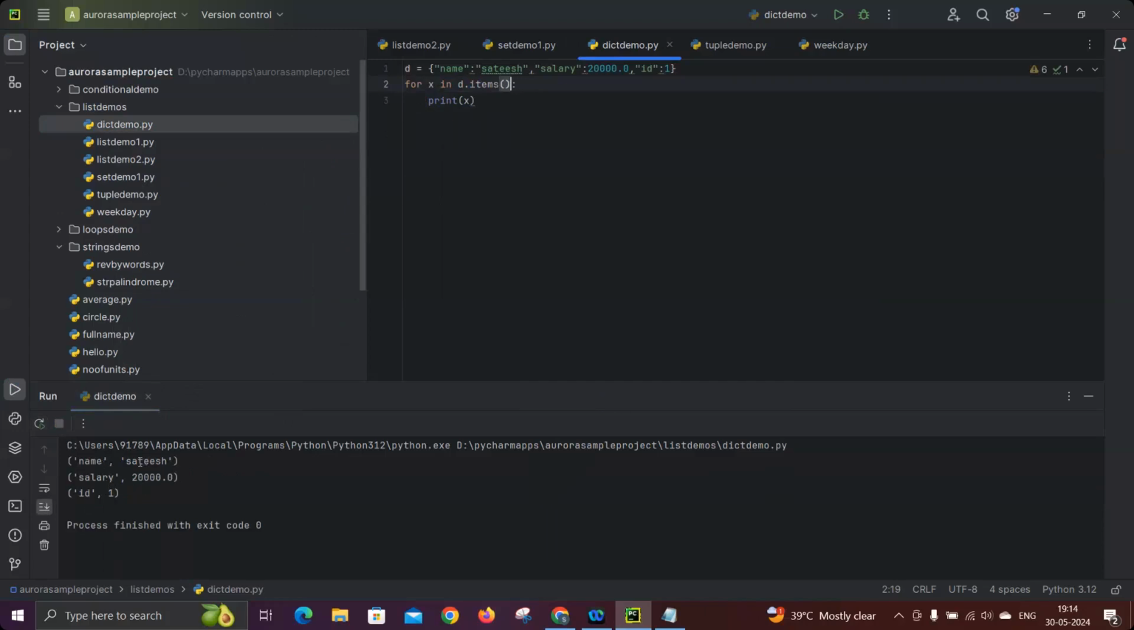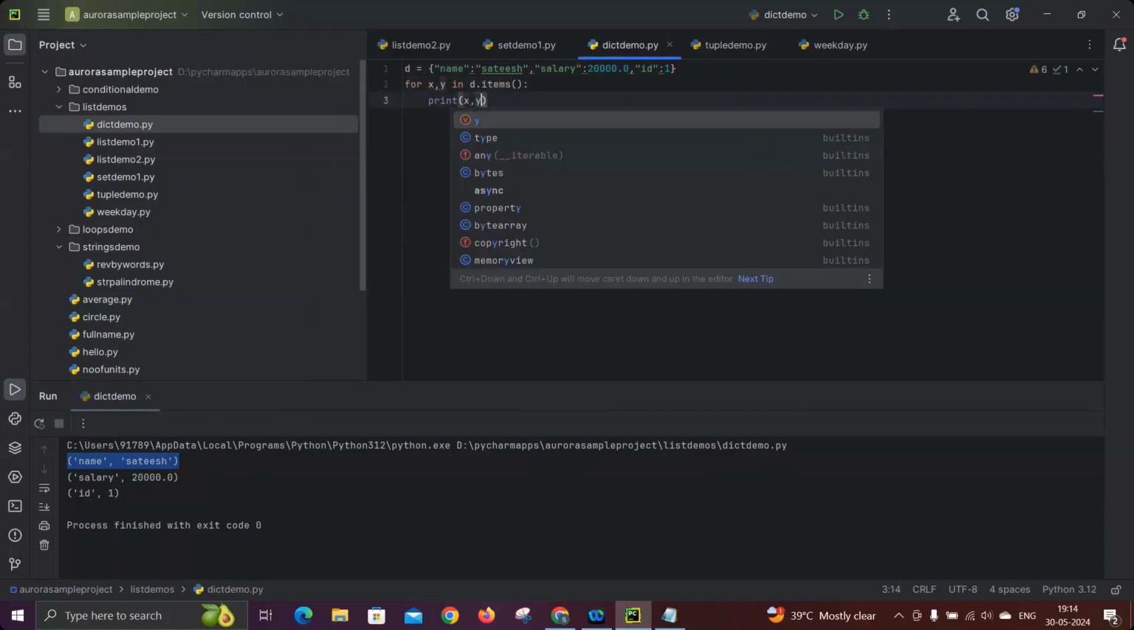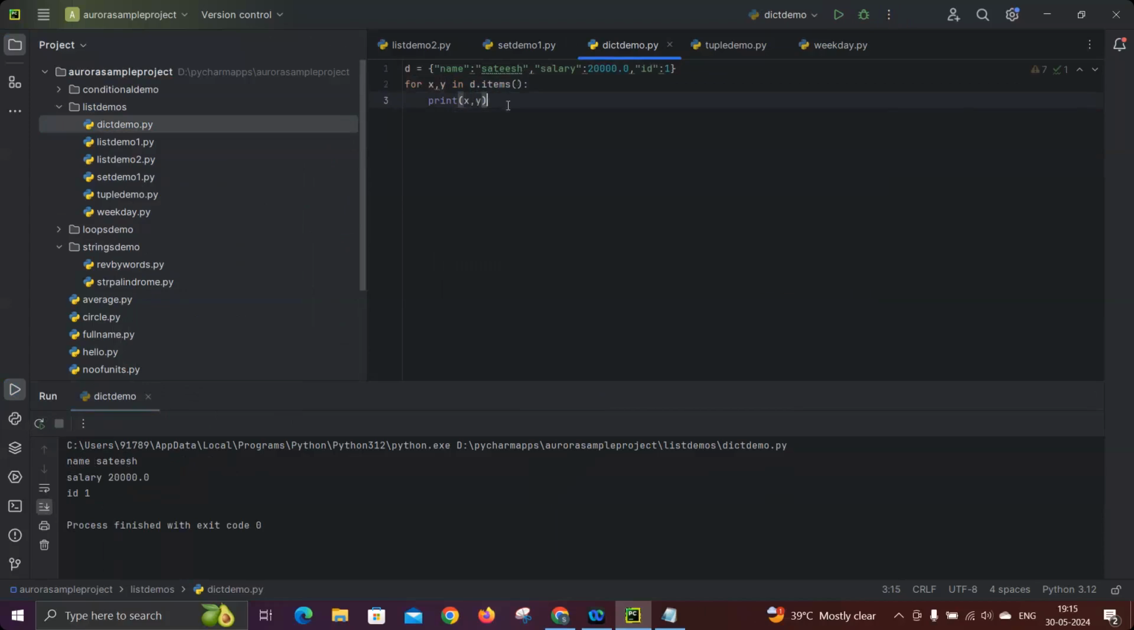And if you clearly observe, each individual one is a tuple. See the open brackets. So if you want to print separately, now you can write X comma Y. X will get the first value, Y will get the second value. So now you see again key and values are printed separately without the tuple. So these are the different approaches.